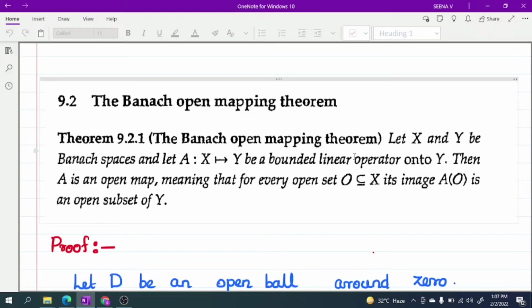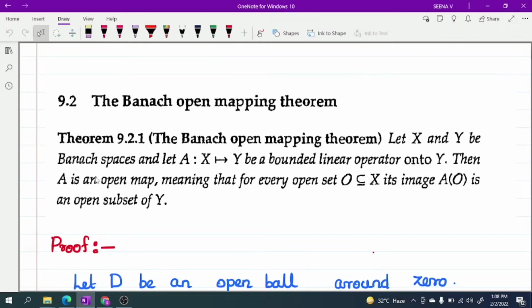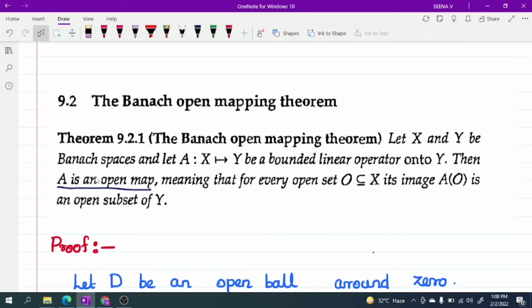Listen carefully. We are given that X and Y are Banach spaces and let A from X to Y be a bounded linear operator onto Y. Then A is an open map, meaning that for every open set O contained in X, its image AO is an open subset of Y. This is called the open mapping theorem.